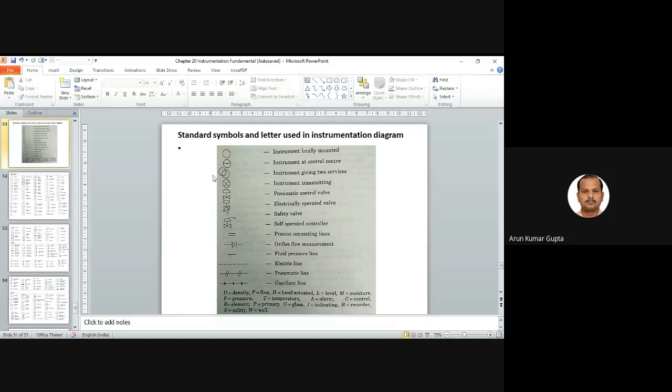Instrument giving two services, so we have two circles crossing each other. Instrument transmitting, so the cross line. Pneumatic control valve is given by this symbol. Electrically operated valve by this symbol. Safety valve, this symbol. Self-operated controller, this one.